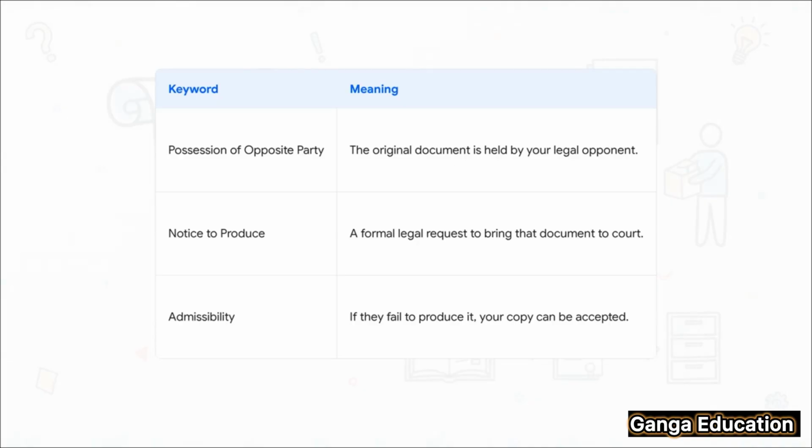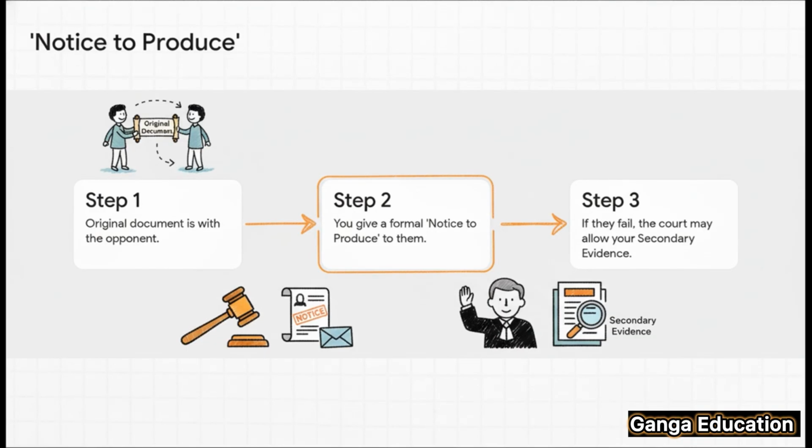So if we break this section down, there are really three key ingredients. First is possession of the opposite party. You have to show the court that yes, the original is with them. Second is the notice to produce, that formal legal request we talked about. And third, and this is the crucial part, is admissibility. It is only when they get your notice and still fail to produce the document that the court might let you use your copy.